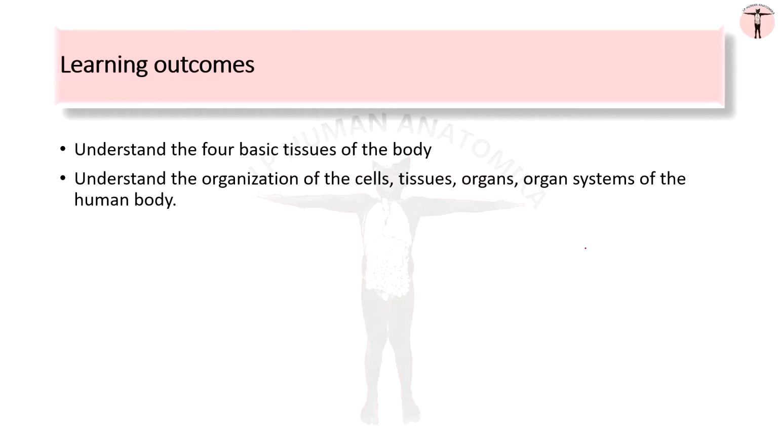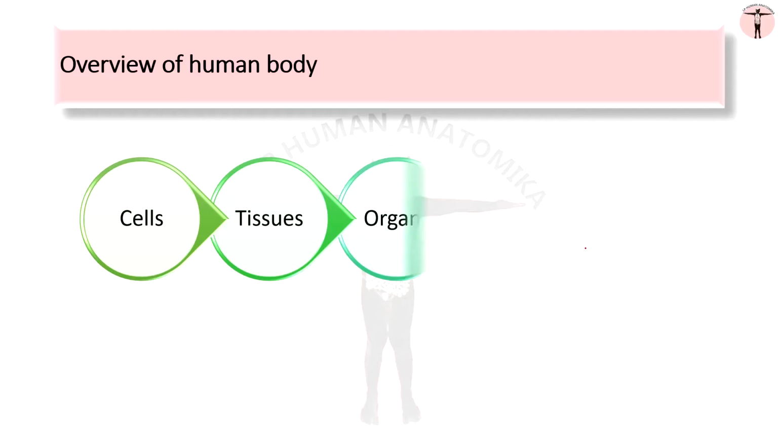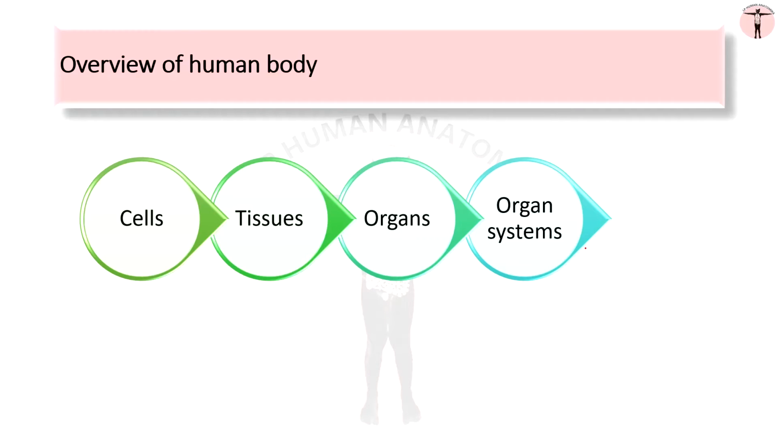In this session, we will understand the 4 basic tissues of the body and the organization of the cells, tissues, and organ systems of the human body. The complex human body shows 5 levels of structural organization, starting from the cells and the basic tissues to the organs and the organ systems, and all of this together making the human body.